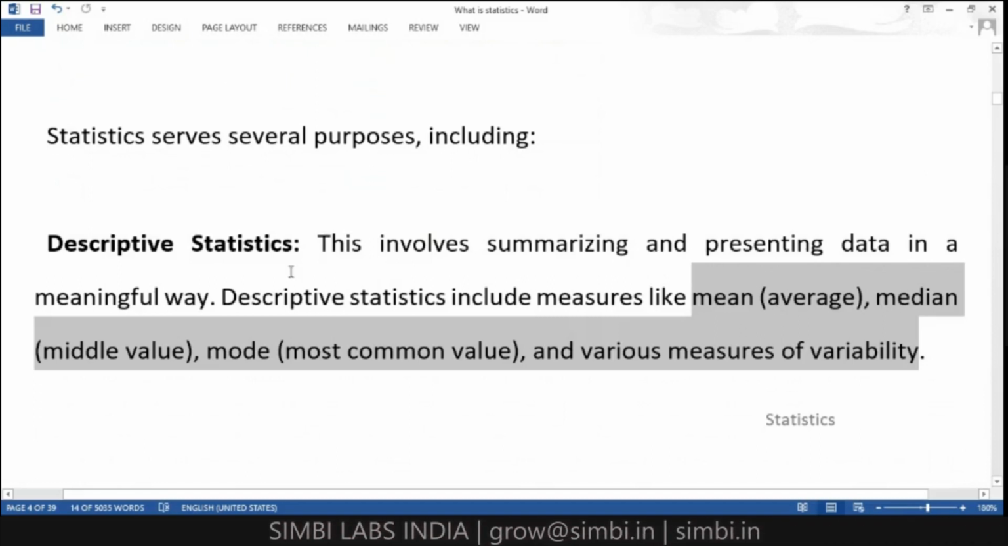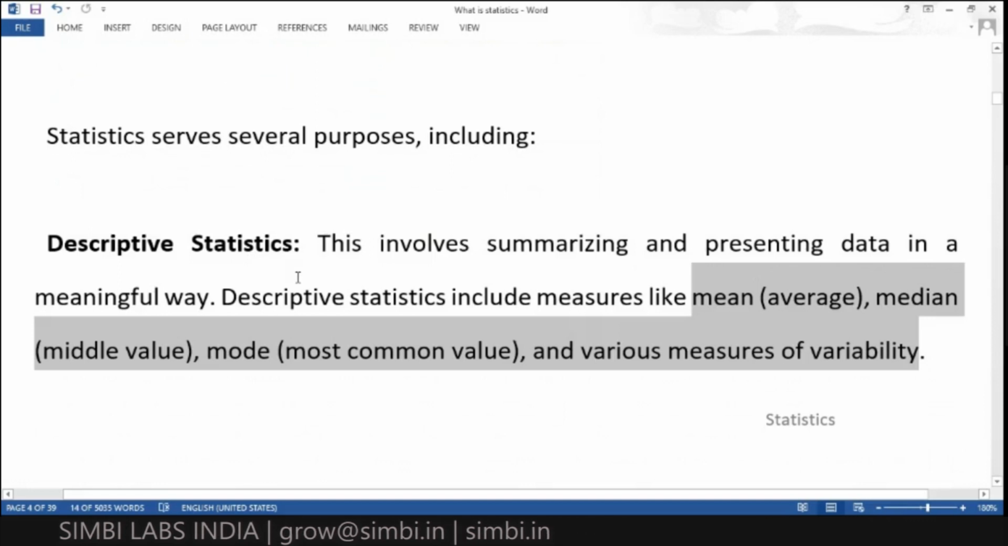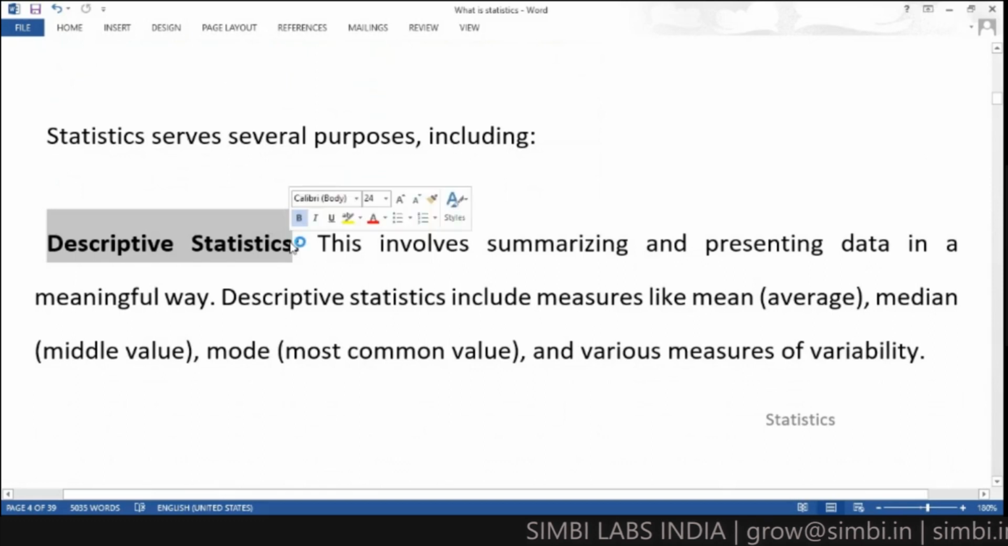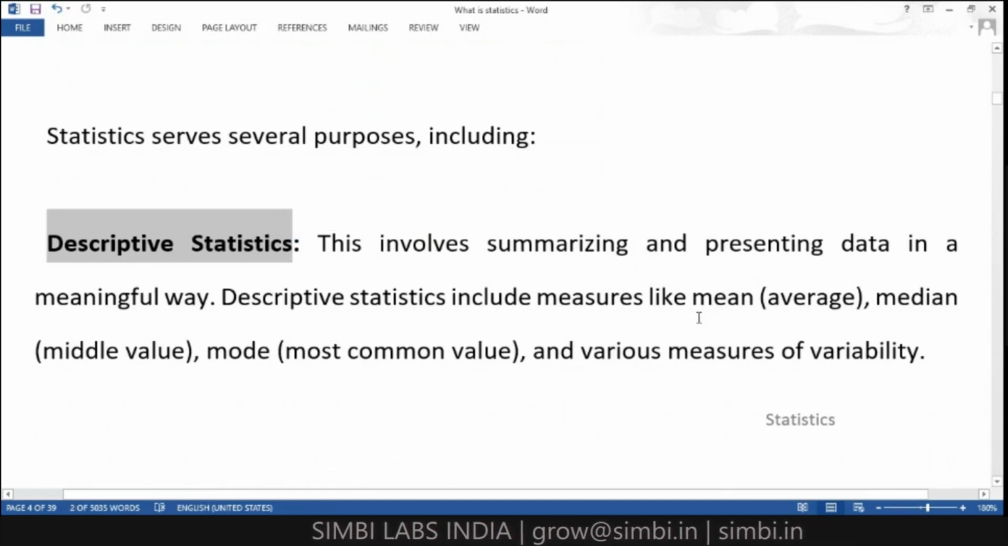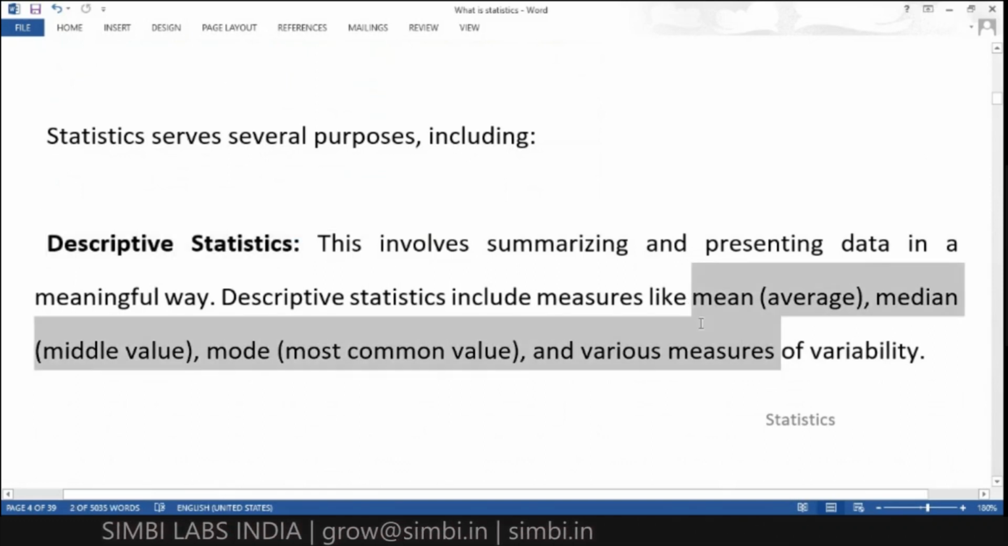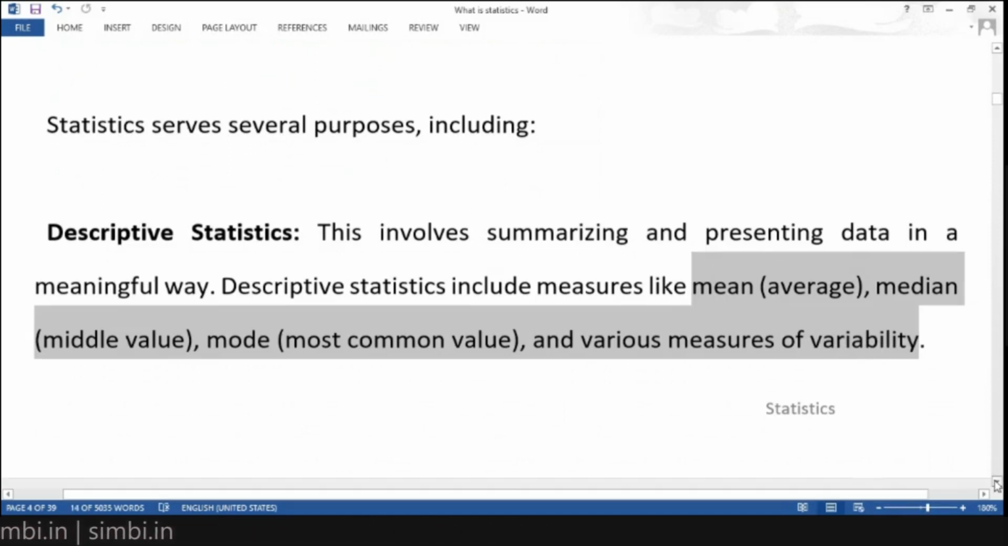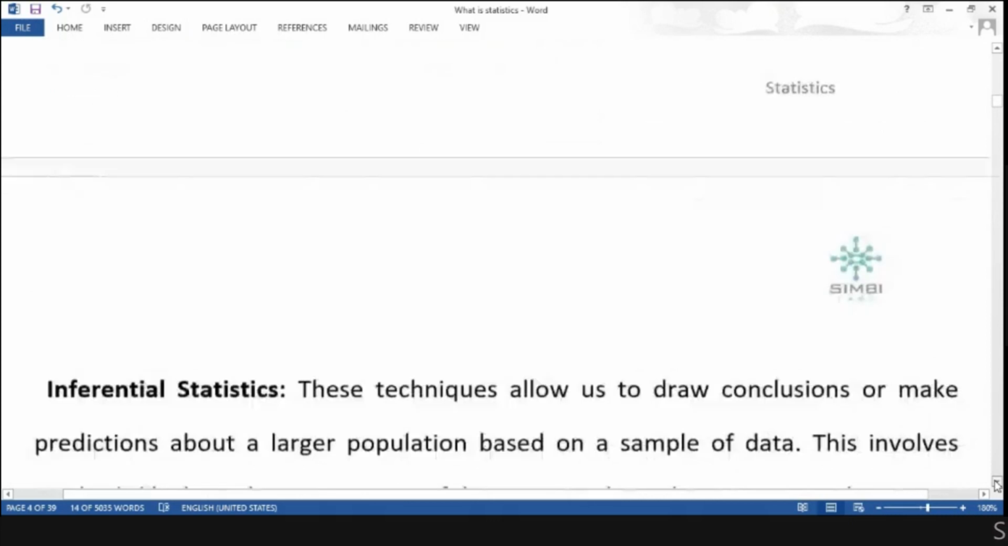In descriptive statistics, we can learn about what the mean is, what the median is, what the mode is, and what the measures of variability are. So in descriptive statistics, we are going to learn about these main average concepts. Then you can present your statistical information very clearly.